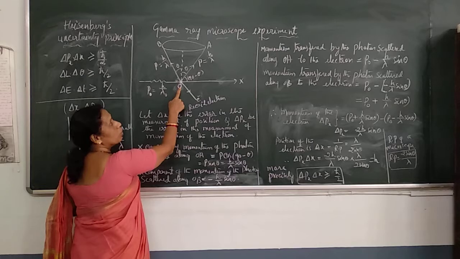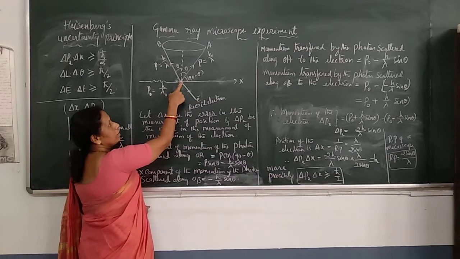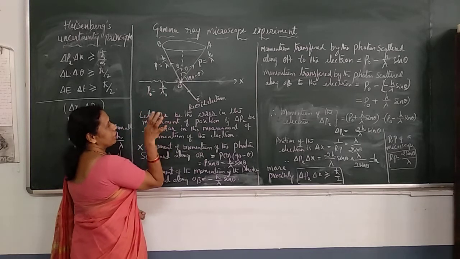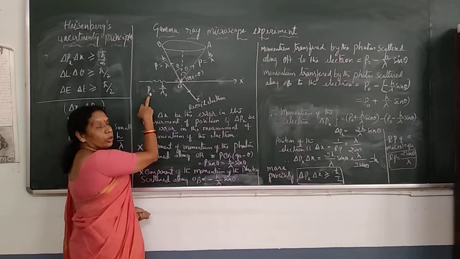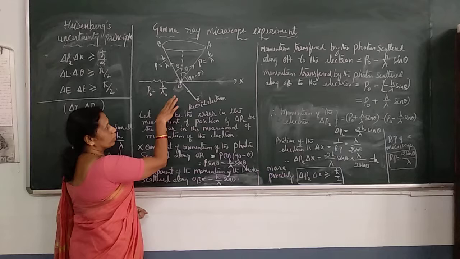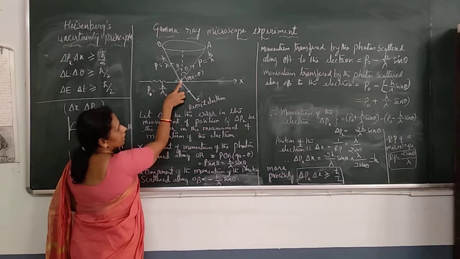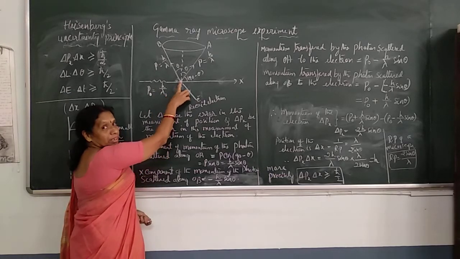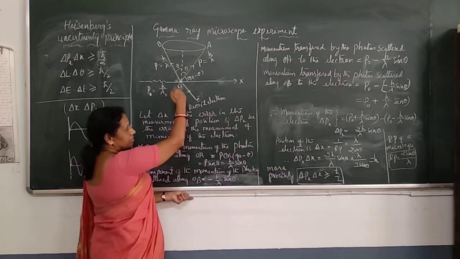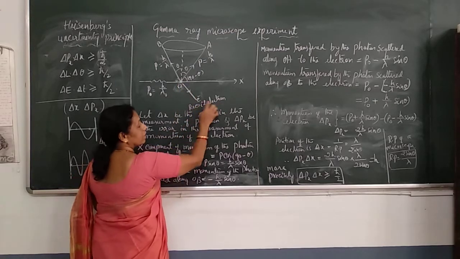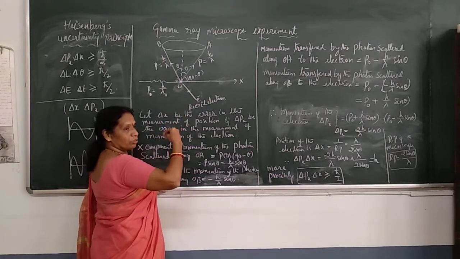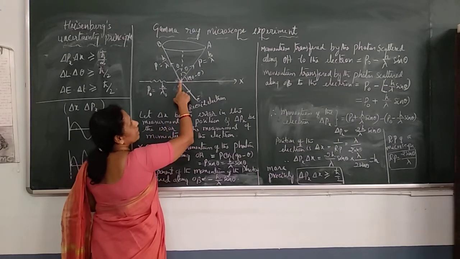Here at this point O, there is an electron. It is bombarded with a gamma photon. Consider a gamma photon of initial momentum P0, given by h by lambda naught. The gamma photon collides with the electron at this point. Compton effect takes place. The electron acquires some momentum and recoils, and after losing some energy or momentum, the gamma photon scatters.